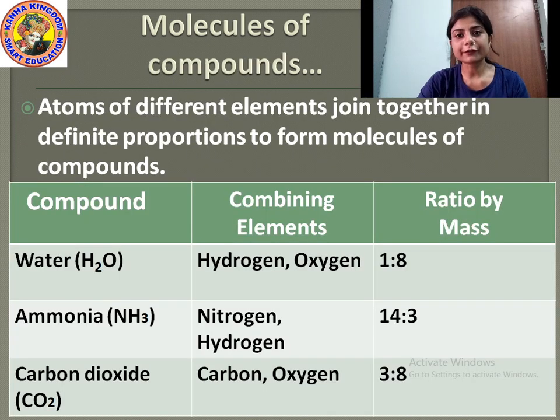Now, what are molecules of compounds? How is this compound formed? When atoms of different elements are joined together in a definite proportion, they form a molecule of compound. That means the proportion of each element should be definite. It should be exact to form a molecule of compound. Understood? Here different atoms of elements are combined together.